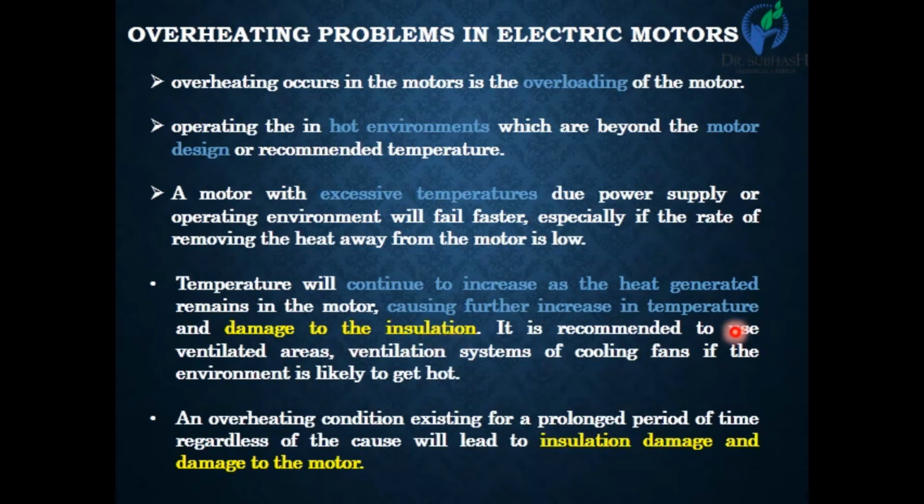It is recommended to use a ventilated area or a ventilation system of cooling fans if the environment is likely to get hot. If an overheating condition continues for a longer period of time, it will permanently damage the insulation of the electrical motor and also damage the motor itself.